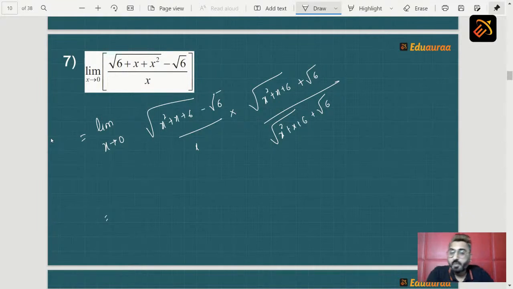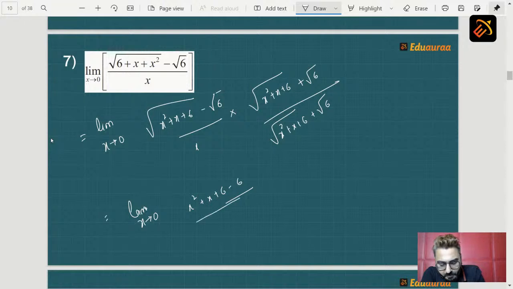So, when you apply that formula, we get the numerator as limit x tending to 0, x square plus x plus 6 minus 6 upon x into (root of x square plus x plus 6 plus root 6).